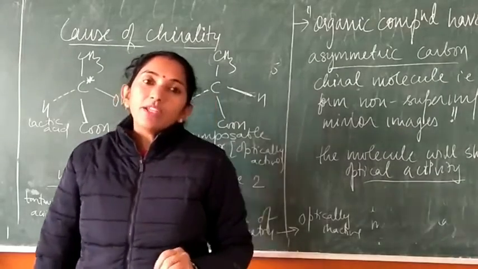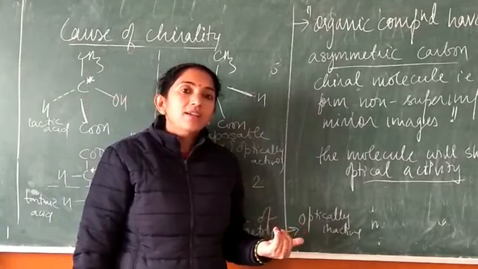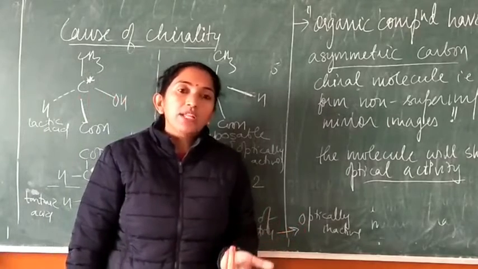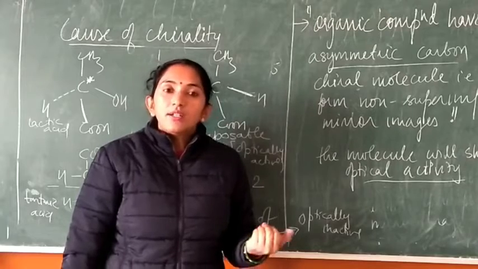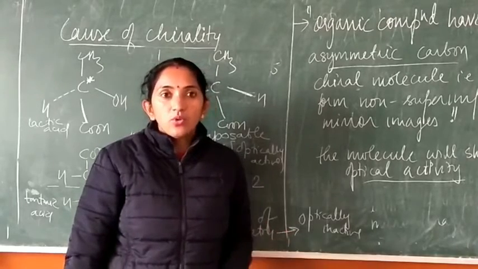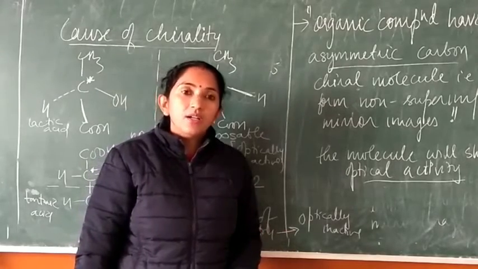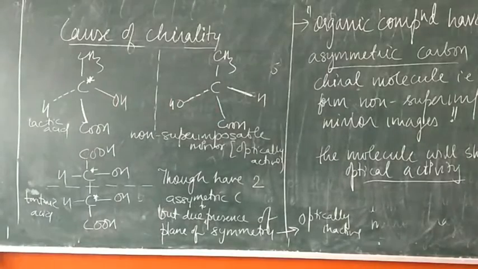Now next come the optical isomers, students. An organic compound is going to show two types of optical isomers, that is stereoisomers, dextro and levo, which are known as enantiomers, as I told you earlier. Clear? Now next we will discuss racemization, or the racemic mixture.